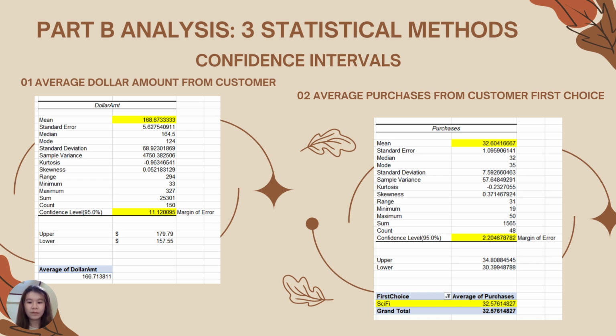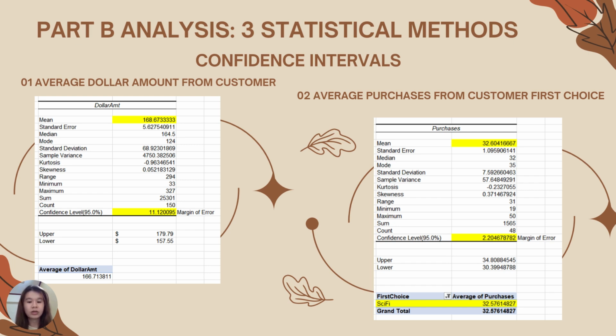So for the confidence intervals and hypothesis testing part, to ensure that the sample data represented the larger customer base, I calculated a 95% confidence interval. The average spending per customer was between $157.55 and $179.79, and the average number of purchases ranged between 30.4 and 34.8.